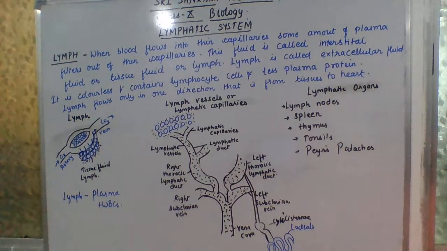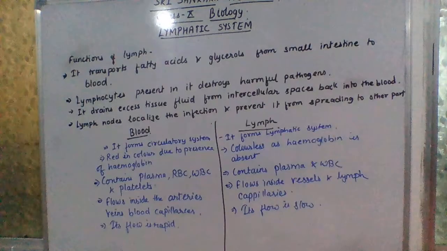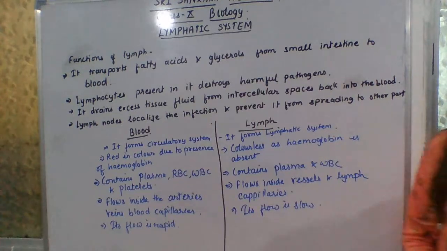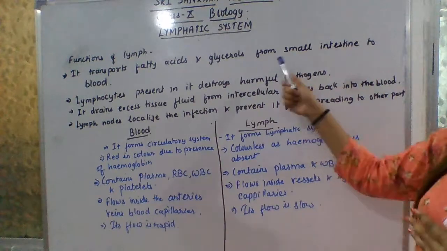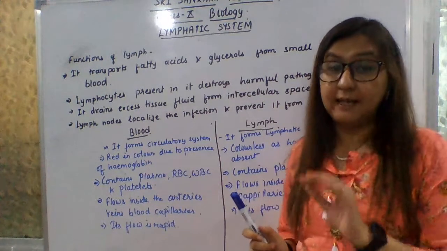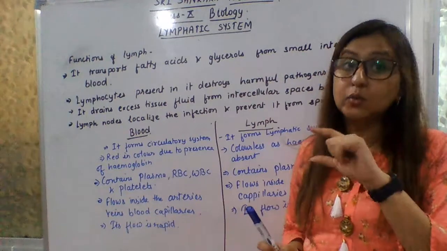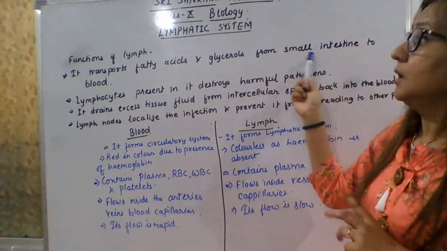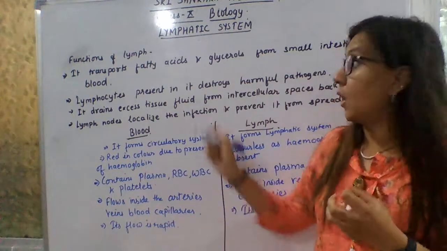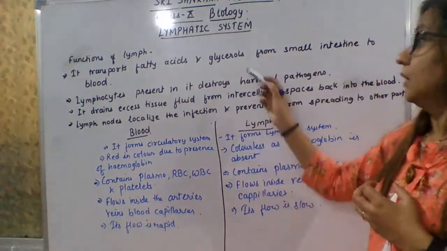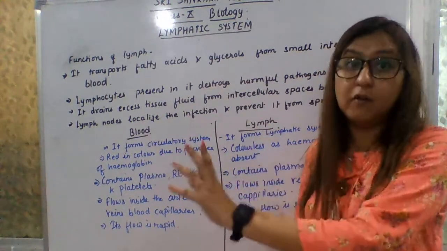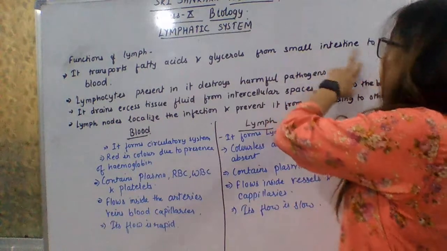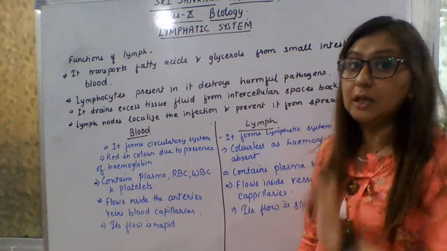Now next, we will study what is the difference between blood and lymph. Next, we will study the functions of lymph. First, it transports fatty acids and glycerol from the small intestine to the blood. As I explained just now, through the lacteals it absorbs the fatty acids and glycerols from the small intestine and carries them back to the blood.